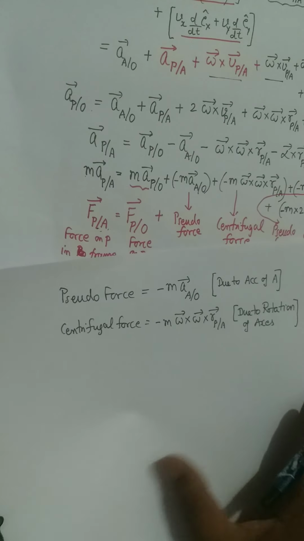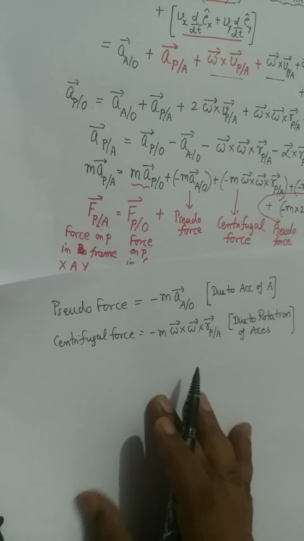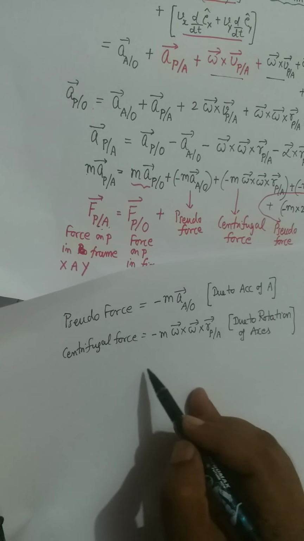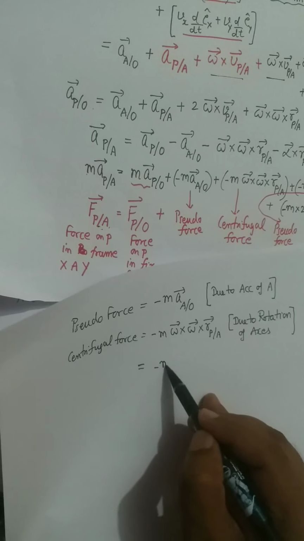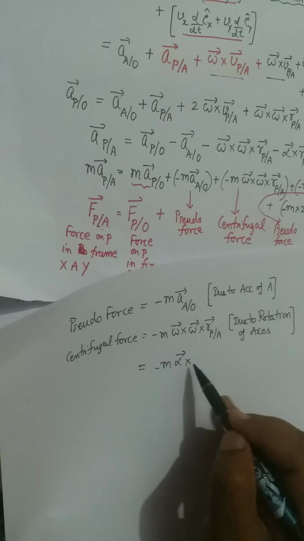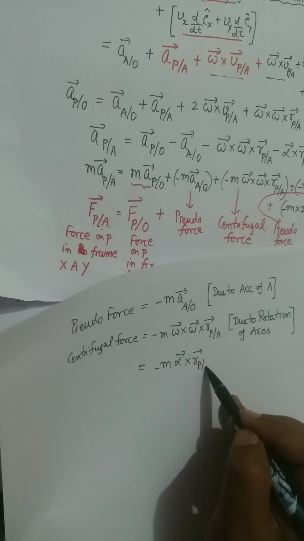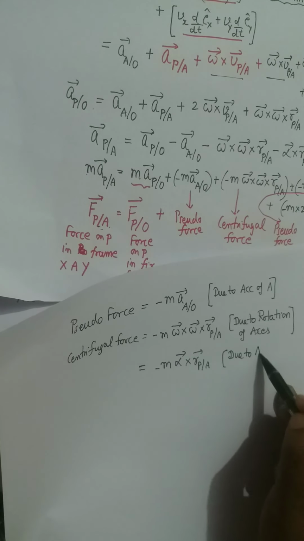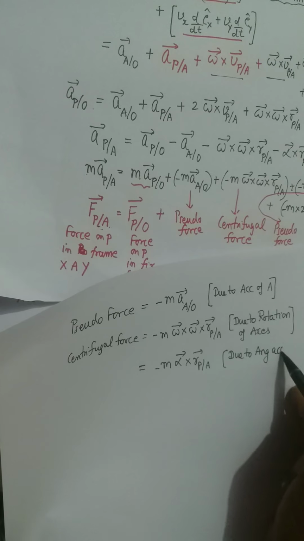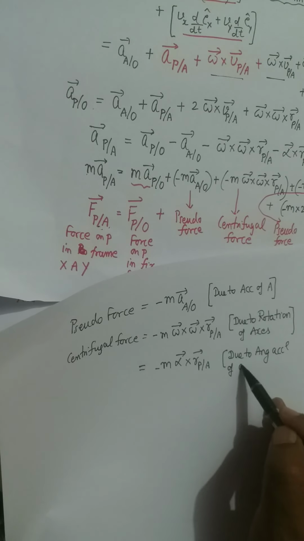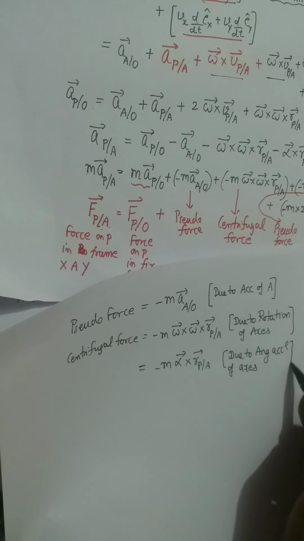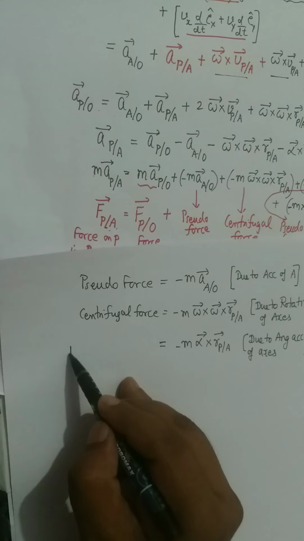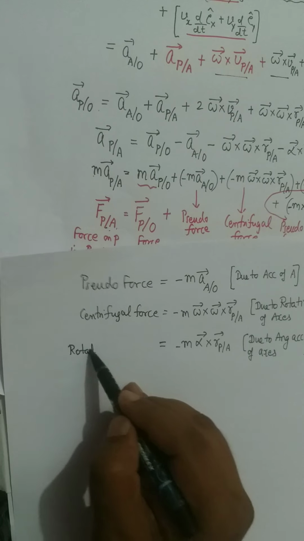Then we have one more factor which is another pseudo force, and that is minus m alpha cross r of P relative to A, and this additional pseudo force is due to angular acceleration. This is due to angular acceleration of axes if they are rotating with some acceleration. So you can define it as rotational pseudo force.